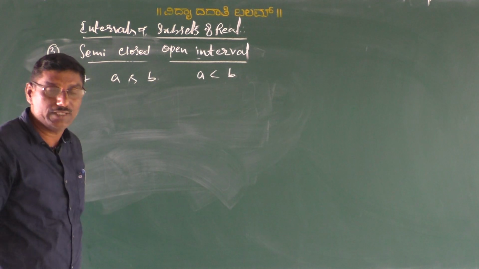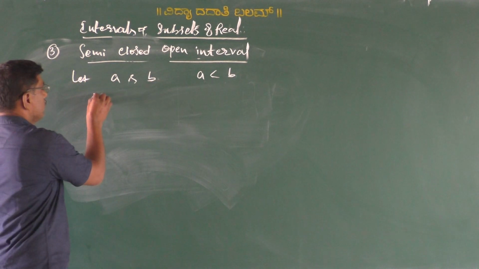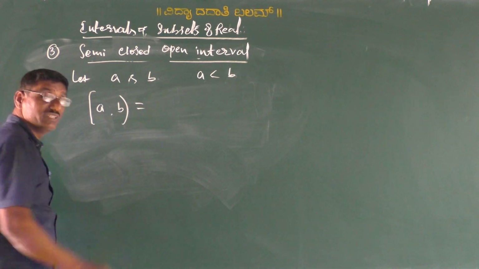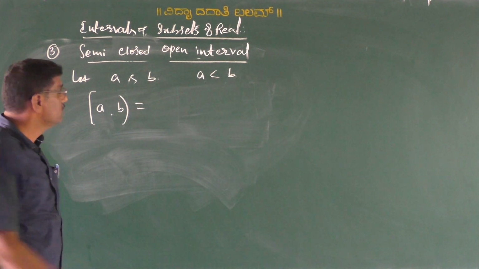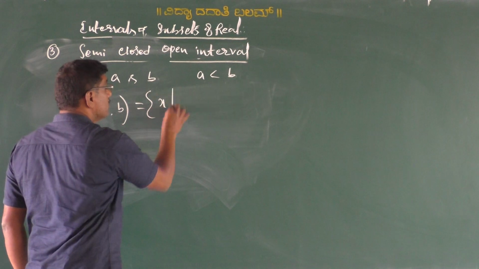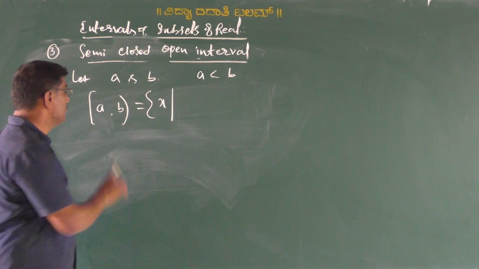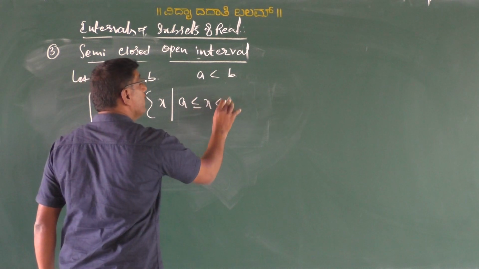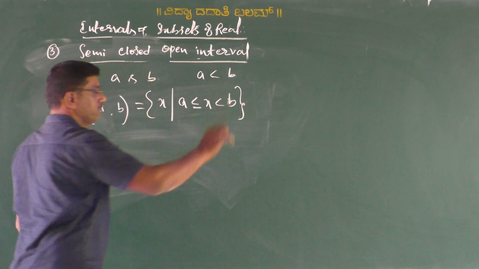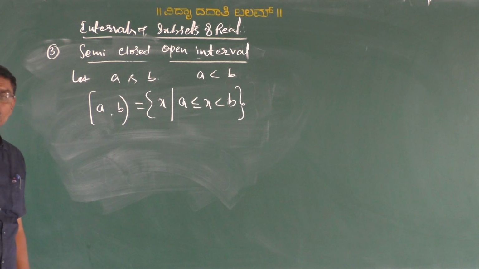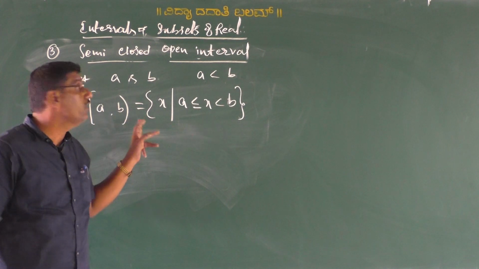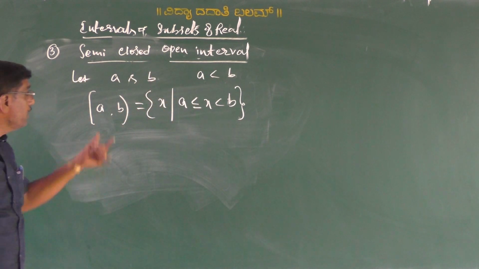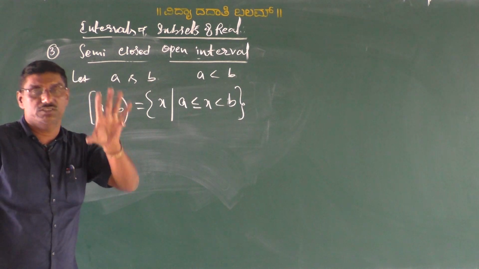That can be written symbolically as semi-closed open interval. This can be defined as set of all real numbers x such that A is less than or equal to x less than B. Symbolically, we can write the meaning of semi-closed open interval by considering two distinct real numbers.